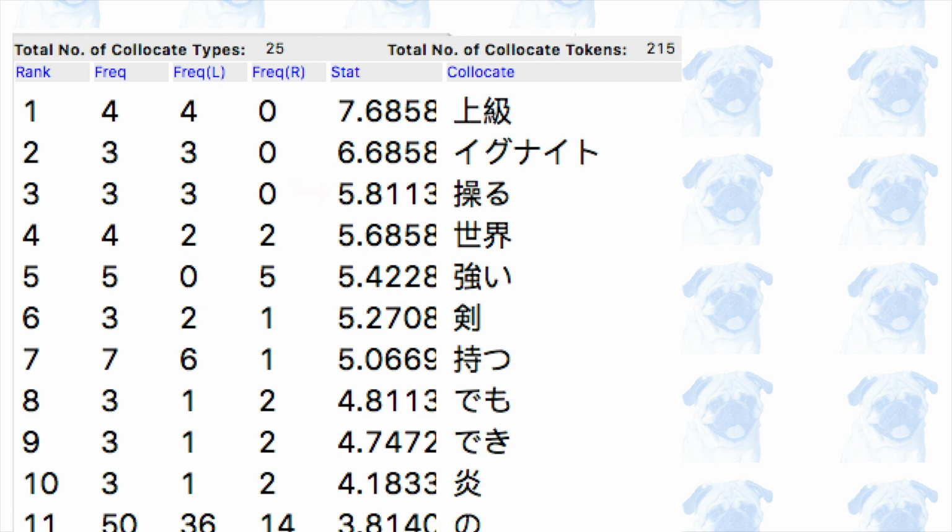Despite these anomalous collocates, there are also collocates that are expected, such as 強い, strong, because warriors are supposed to be strong, and 剣 or sword, because warriors fight with swords.